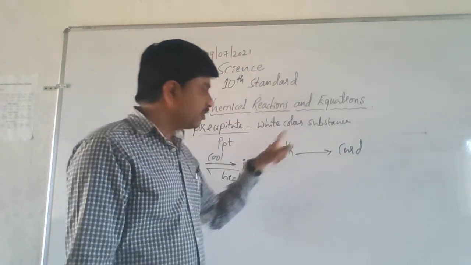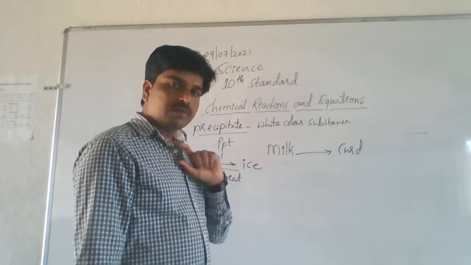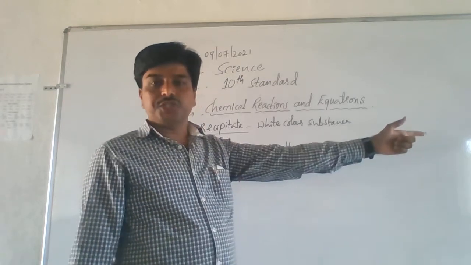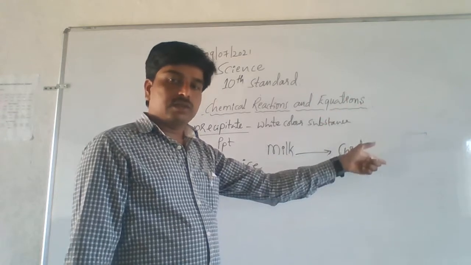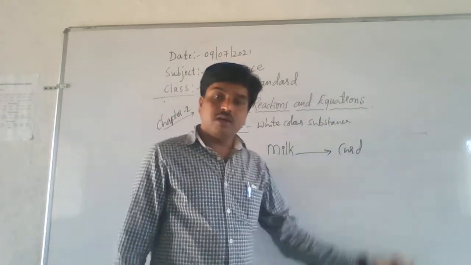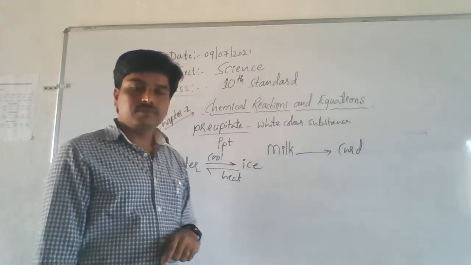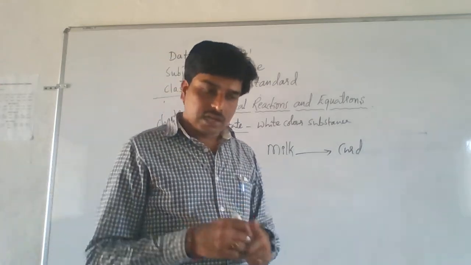Is it possible? No, it's not possible. Hence it is called a unidirectional change. It is an irreversible change. Curd cannot turn again into milk. Hence we call curdling of milk a chemical reaction and it is irreversible. Clear or not? Okay. So this is what I explained in the last class.